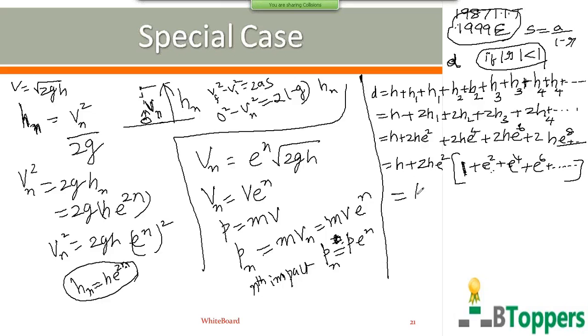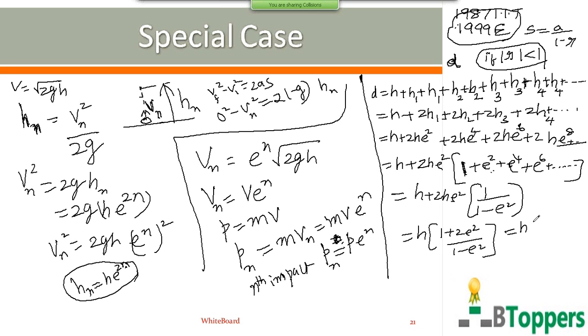So using that formula you get h plus 2h into e square into a by 1 minus r, that is 1 by 1 minus e square. This you can simplify to find the total distance covered by the ball before it stops rebounding completely. So total distance covered by the ball before it stops rebounding completely, you get d equals h into 1 plus e square by 1 minus e square.